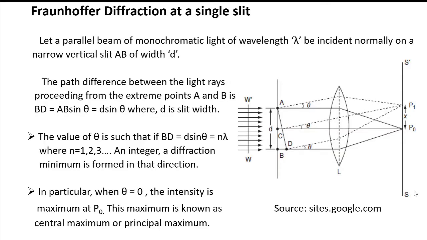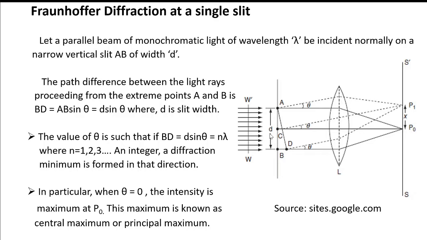Now, let us understand Fraunhofer diffraction at a single slit. Here is the diagram showing the Fraunhofer diffraction at a single slit. Consider a parallel beam of monochromatic light of wavelength lambda incident normally on a slit AB of width d.